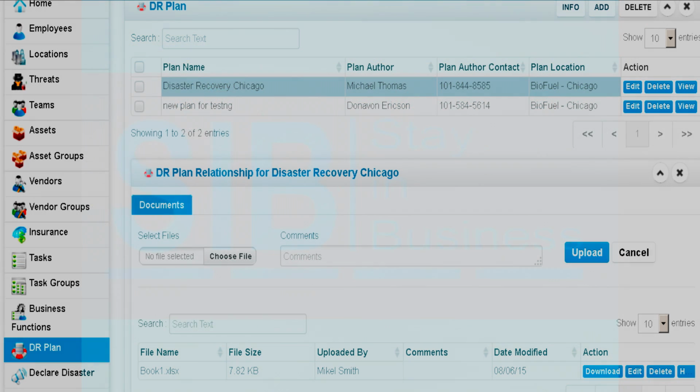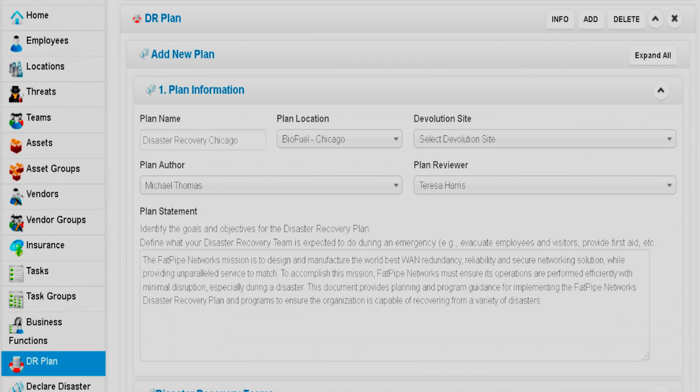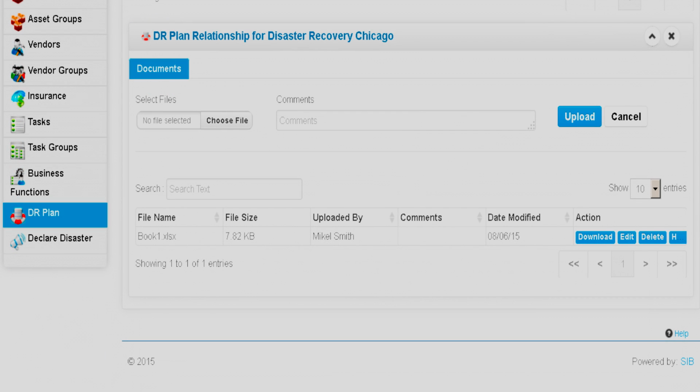To conclude this summary of the Stay in Business platform interface are the DR Planning tab and the Disaster Declaration tab. In the DR Plan section is where you can create the DR plan itself. You simply input the plan statement, assign any teams that apply to that plan, and upload any critical documents that